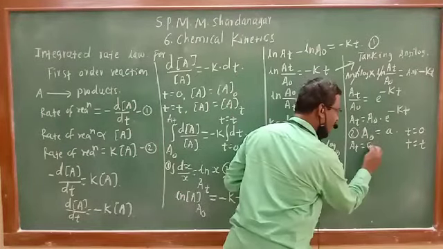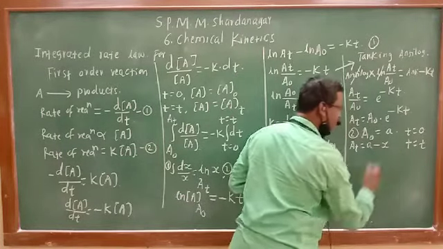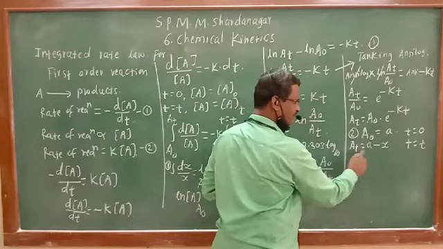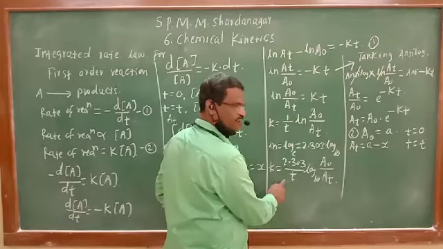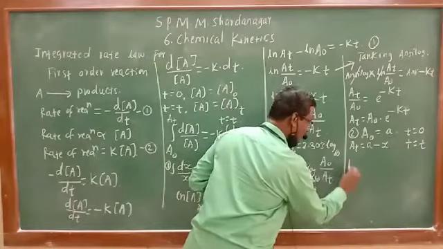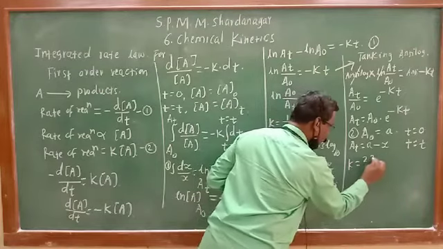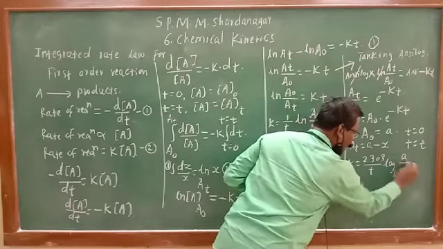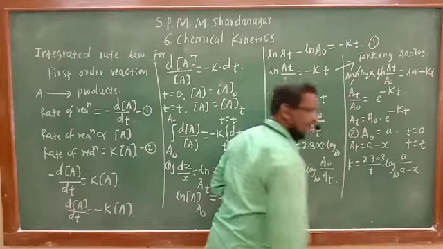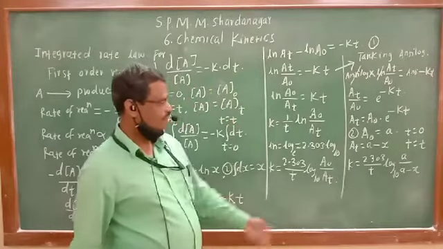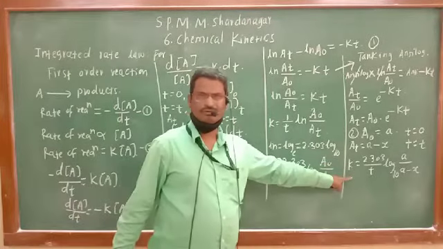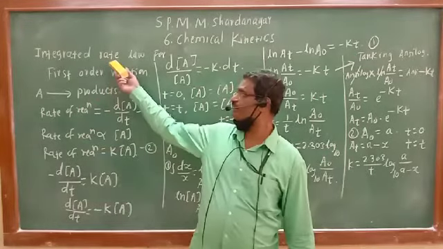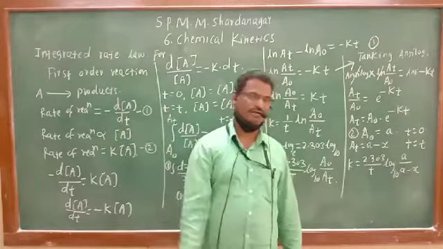So how many moles are left behind? a minus x moles will be left behind. So A0 becomes a and At becomes a minus x. Substituting here, this equation can be written as k is equal to 2.303 upon t log to the base 10 of a upon a minus x. That is also one more form of the velocity constant equation of integrated rate law of a first order reaction.